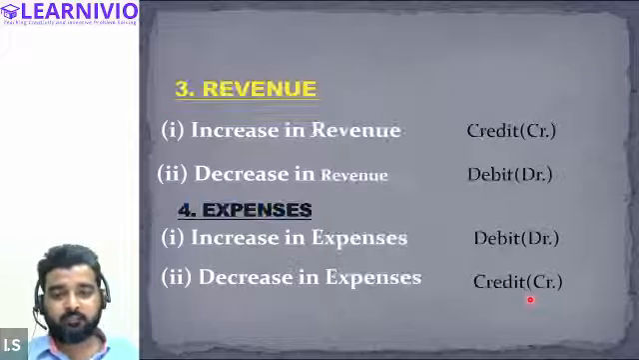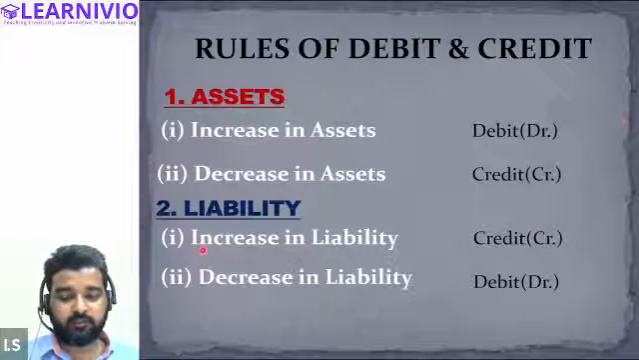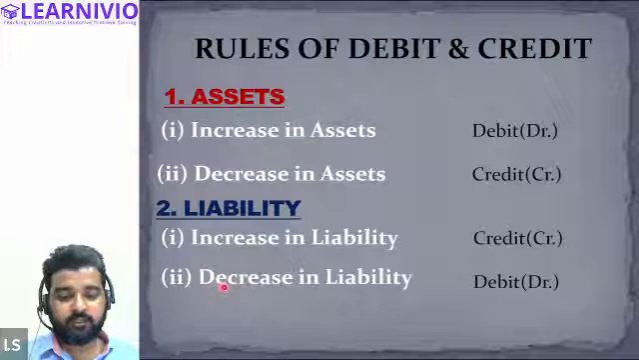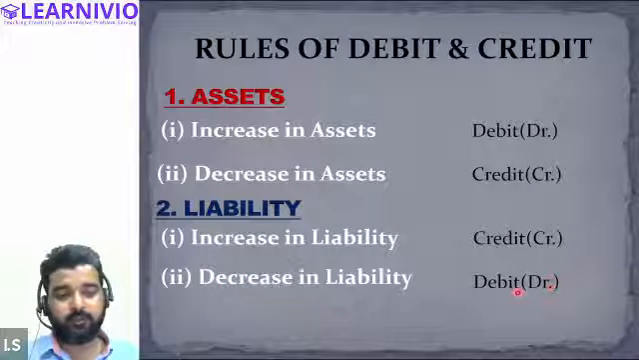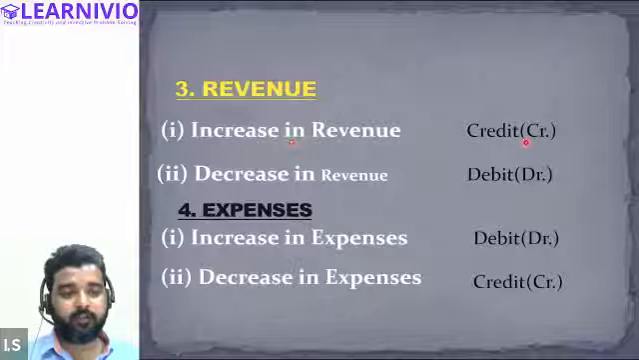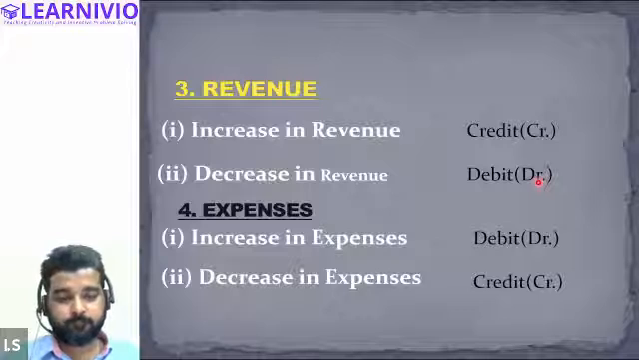In case of revenue, revenue is exactly similar to liability. In case of liability, if there is an increase in liability, what were we doing? Crediting. If there is a decrease in liability, what were we doing? Debiting. Similarly, in case of revenue, an increase in revenue is credited and a decrease in revenue is debited. So the rule of revenue is similar to the rule of liability. Note this down or take the screenshot.